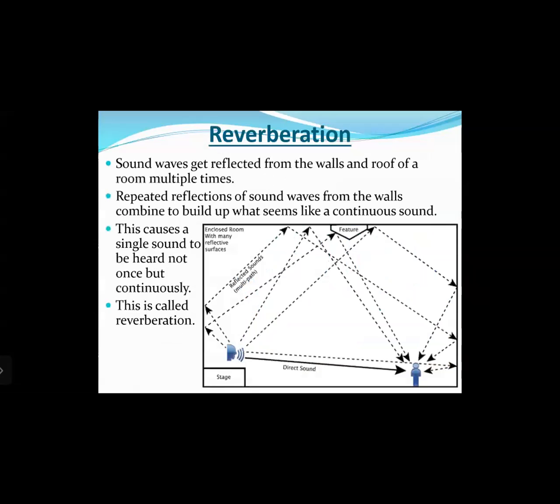Okay. The next concept that we have studied, which is an undesirable property of a reflection of sound, is called reverberation. Right. Now sound waves get reflected from the walls and roof of a room multiple times. Repeated reflections of sound waves from the walls combine to build up what seems like a continuous sound. This causes a single sound to be not heard once but continuously, which creates a large amount of disturbance. Okay, and this is called reverberation.